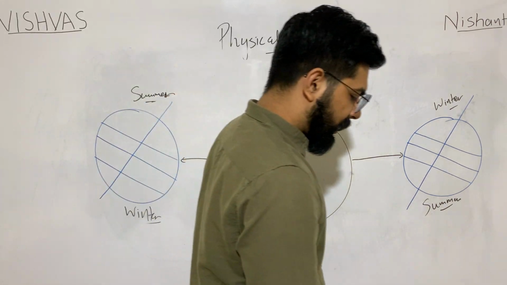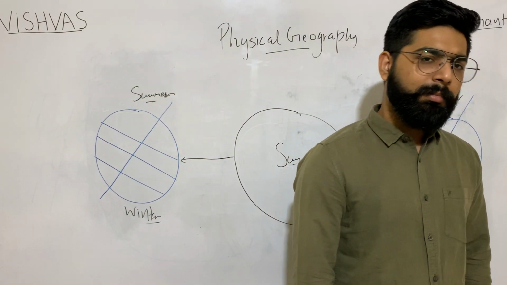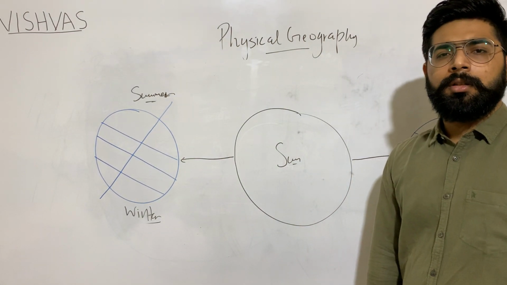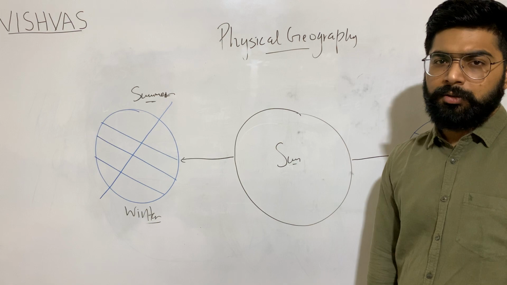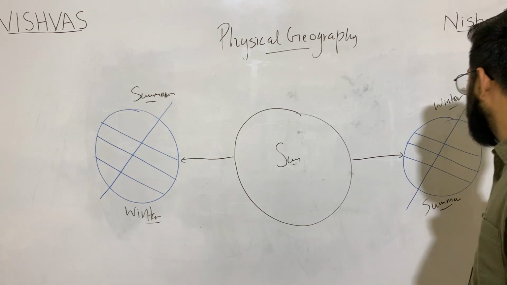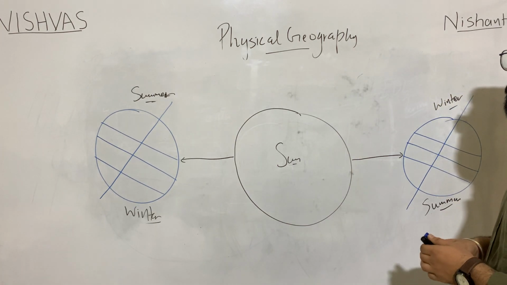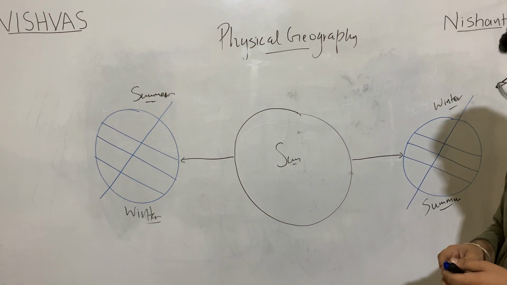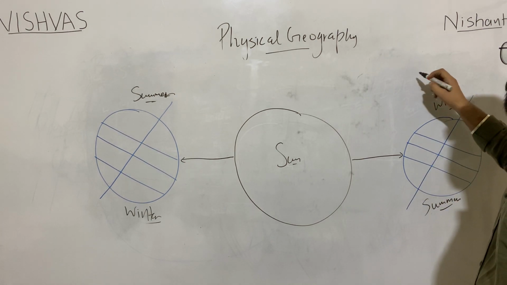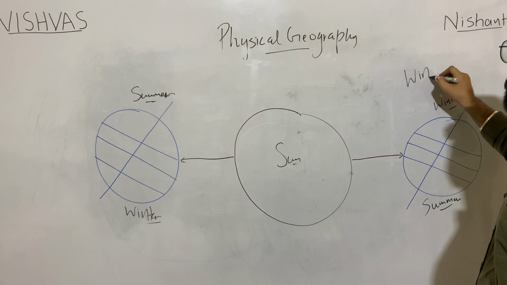Now, as we know that the majority of the population and the majority of the countries are in the northern hemisphere, majority always wins. What will be experienced in the northern hemisphere? As per the northern hemisphere, it will be given the name.